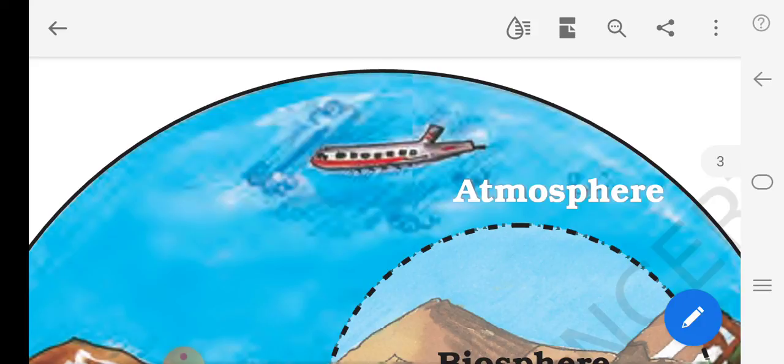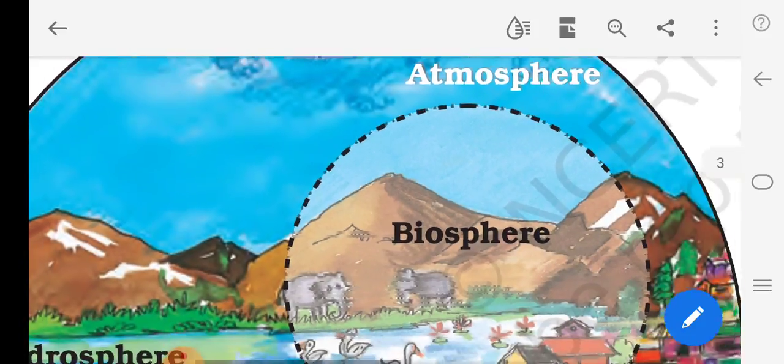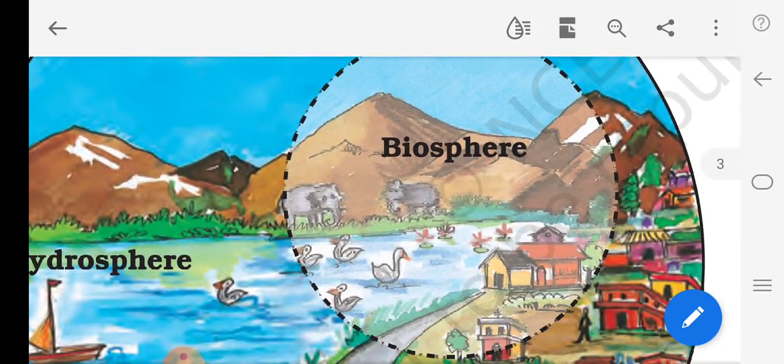It protects us. So what force is there in the atmosphere? Gravitational force, and it protects us from harmful rays and the scorching heat of the sun. And in the atmosphere we can see a number of gases, dust and water vapor also. The changes in the atmosphere produce changes in the weather and climate also. And the last one, let's see about biosphere.